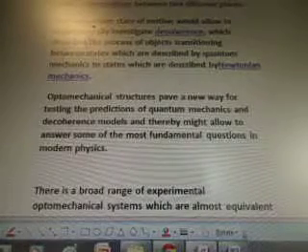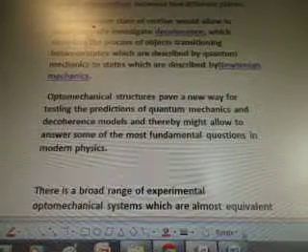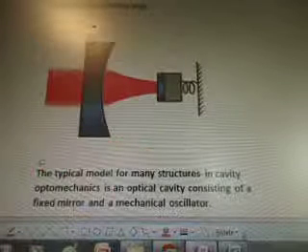Optomechanical structures pave a new way for testing the predictions of quantum mechanics in decoherence models, and thereby might allow to answer some of the most fundamental questions in modern physics. There is a broad range of experimental optomechanical systems which are almost equivalent in their description, but completely different in size, mass, and frequency, ranging from attograms and gigahertz to kilograms and hertz. Cavity optomechanics was featured at the most recent milestone of photon history in Nature Photonics, as well as established concepts in technology like quantum information, Bell inequalities, and the laser.